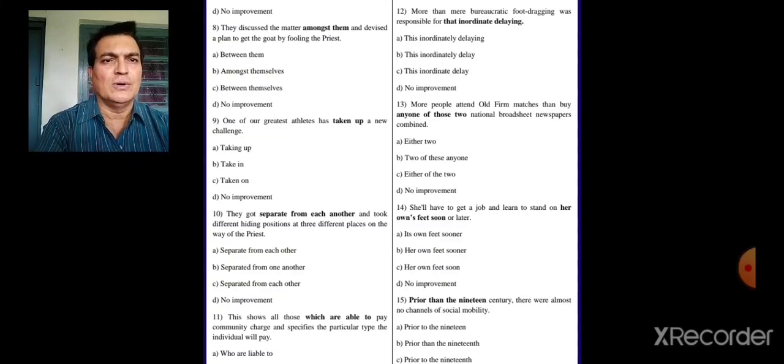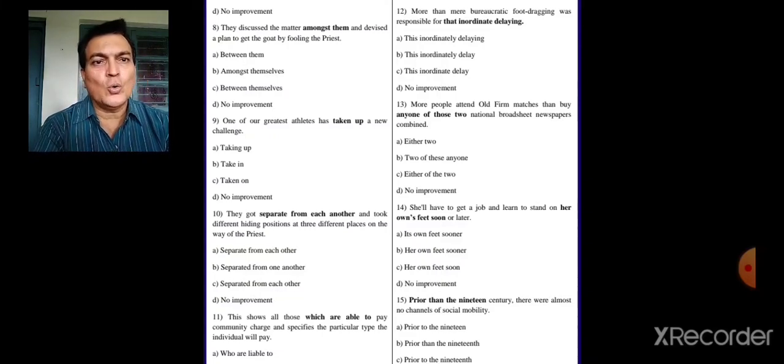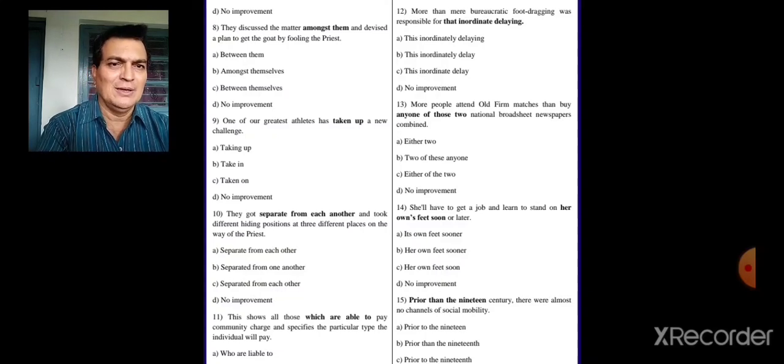Let's go to the 14th one. She will have to get a job and learn to stand on her own feet. Soon is there. Later is there, therefore sooner should be used. On her own feet sooner. So which one is the right option? B is the right option. And let's go to the 15th one.